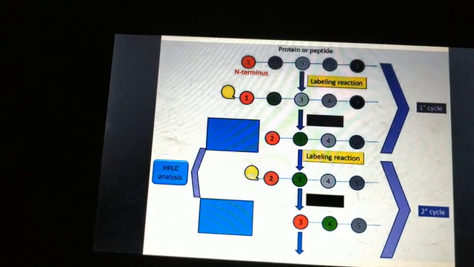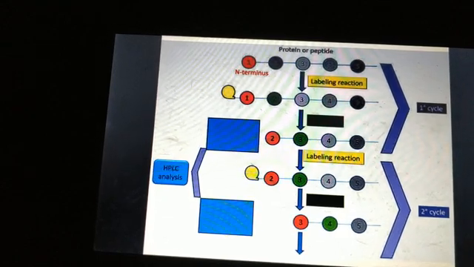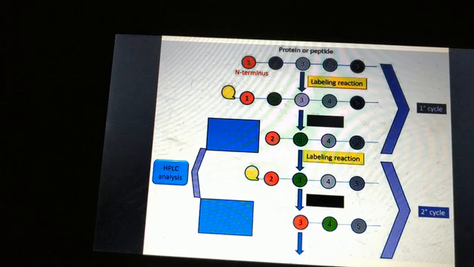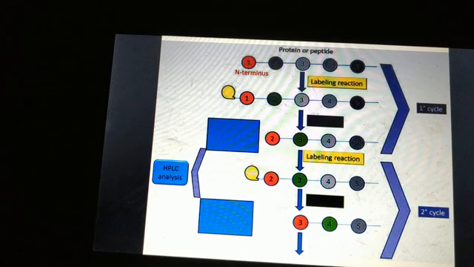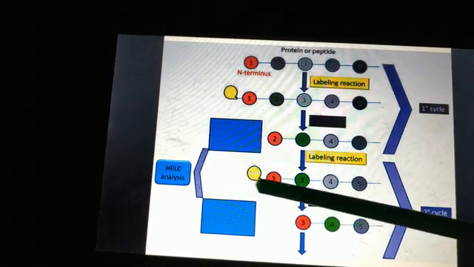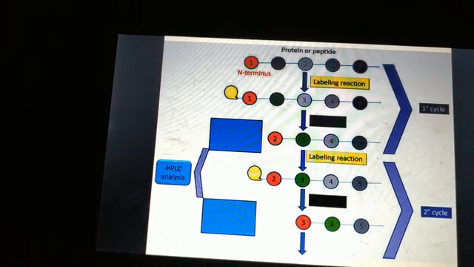In practice, the sequencers can accurately read about 50 amino acid residues in one go.